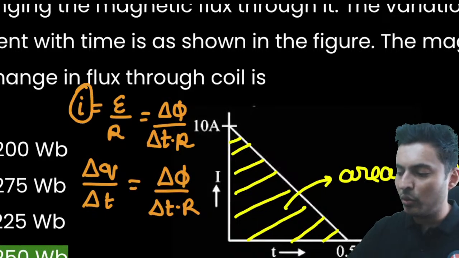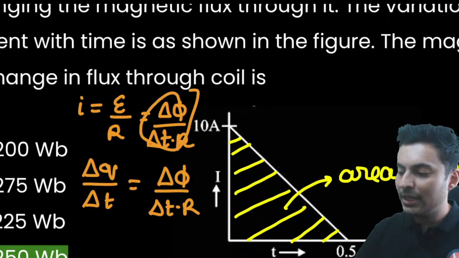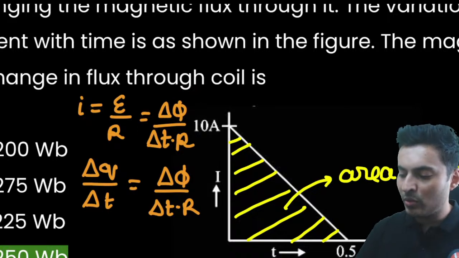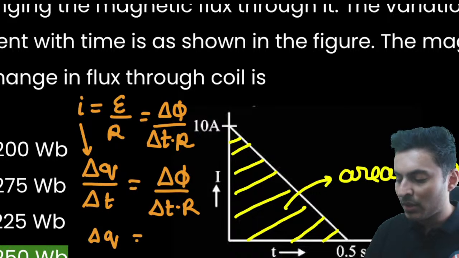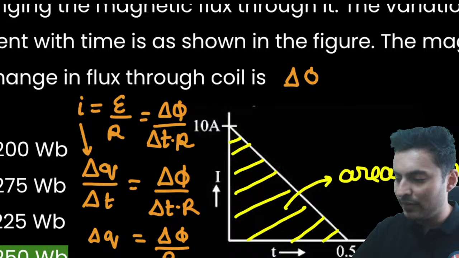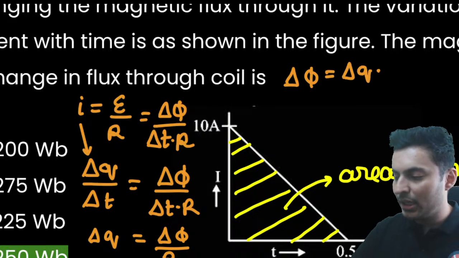So see guys, what we did: Ohm's law is E by R, EMF is d phi by dt, that is Faraday's law. So current, we just wrote it down as dq by dt. Now dt we cancel. So delta q is equal to delta phi by R. So therefore, delta phi will be delta q into R.